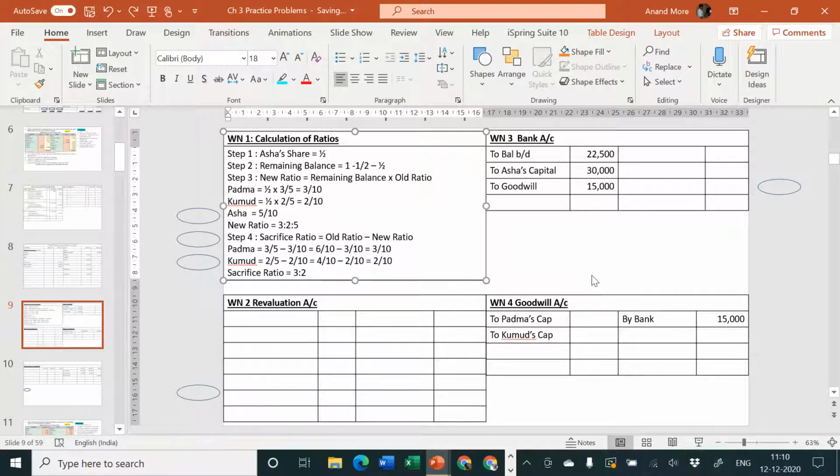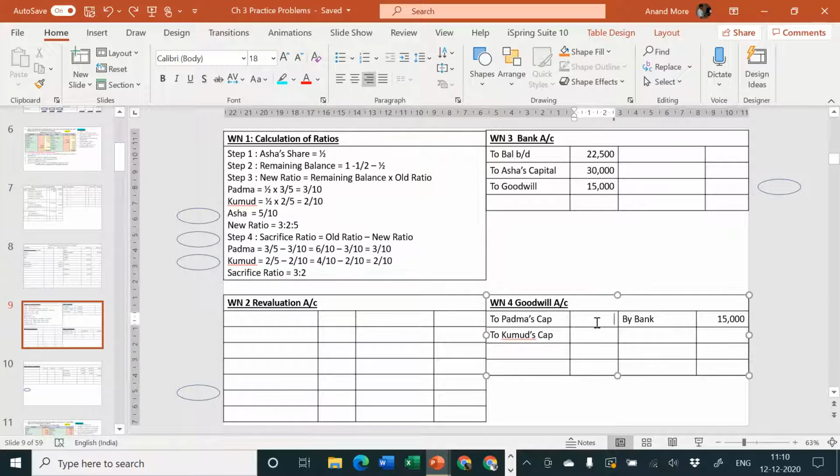Okay, good. So I can specify 15,000 to be divided between Padma and Kumud in the ratio of 3:2. 15,000 divided by 5. Make the calculation on your own. 15,000 divided by 5 is equal to 3,000, into 3 is equal to 9,000, into 2 is equal to 6,000. So if you look at the goodwill account properly, you will understand that your goodwill account is already tallying. Nothing is remaining now.